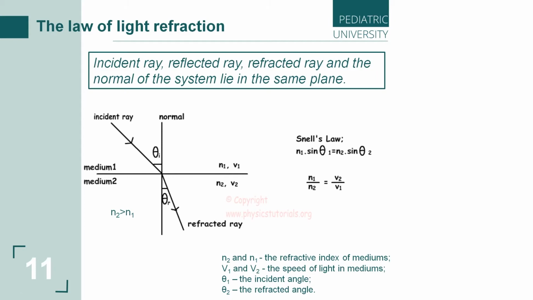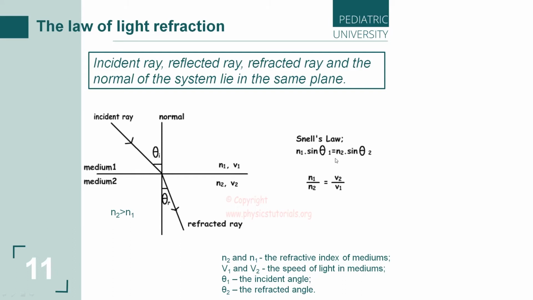And in this case, again, we see that the angle of refraction will be less than the angle of incidence and vice versa, because we should compare the absolute refractive indexes of the mediums, and according to this the velocity or speed of light in these mediums will change, and we can put it in Snell's law.